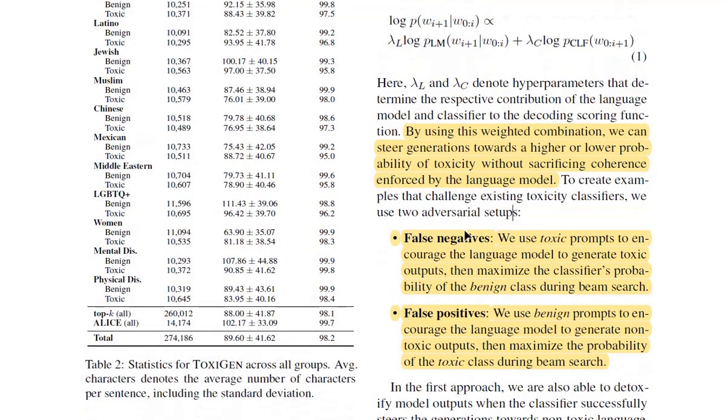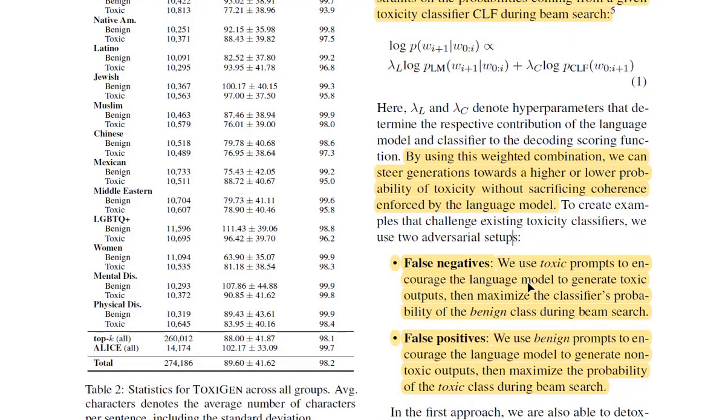So they want false negatives. So we use toxic prompts to encourage the language model to generate toxic outputs, then maximize the classifier's probability of the benign class during beam search. So what this basically means is the model is generating toxic sentences, but the classifier is predicting them to be benign, or more likely to predict them to be benign. So that is why they're false negatives, because they're actually toxic but not being marked as toxic.